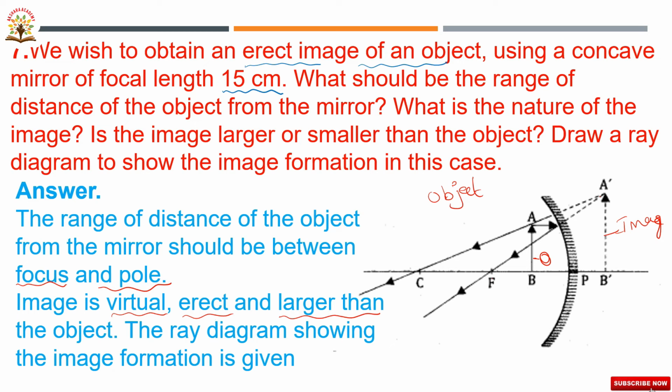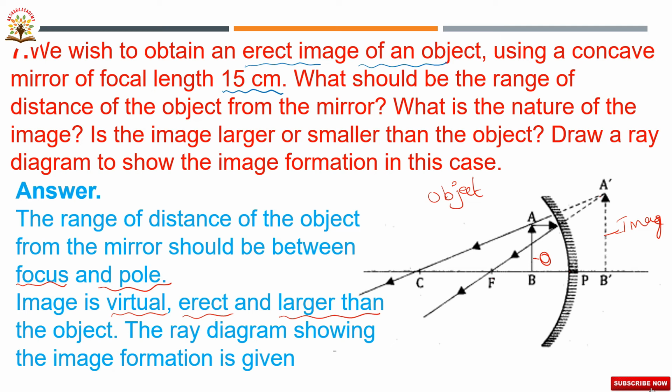So we wish to obtain an erect image using a concave mirror of focal length 15 centimeter. The object is placed in between pole and F. What should be the range of the distance of the object from the mirror? The range of distance of the object from the mirror should be between pole and focus. This is the pole and this is the focus. Here we are placing the object. So what is the nature of the image? The image is virtual. Is the image smaller or larger than the object? The image is larger than the object.